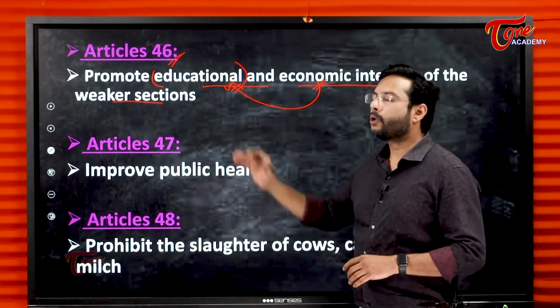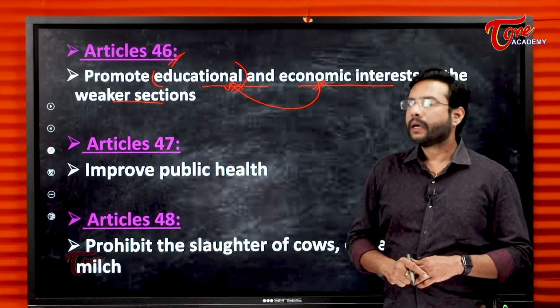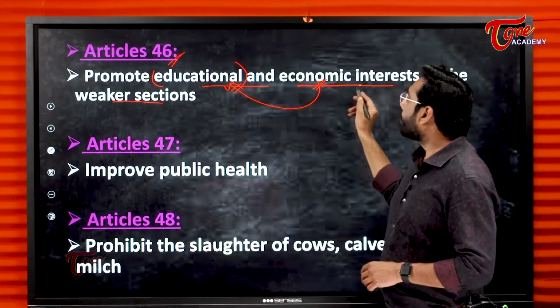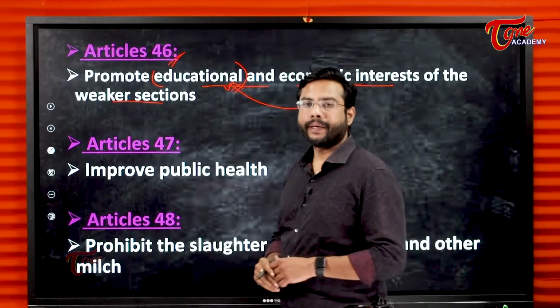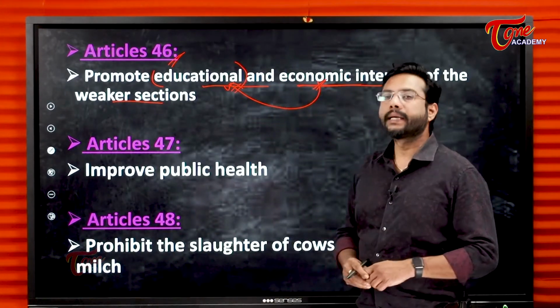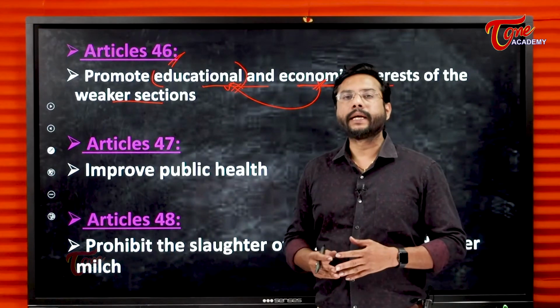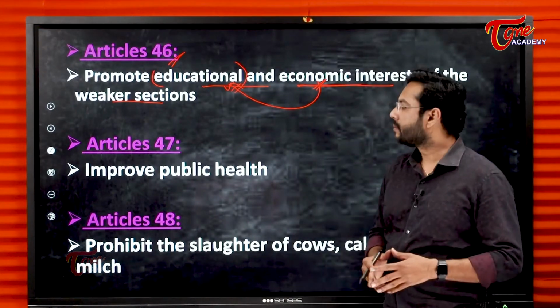So it is the responsibility of the government to provide free education and give opportunities of employment. This Article 46 guides the state government to bring many policies related to education.